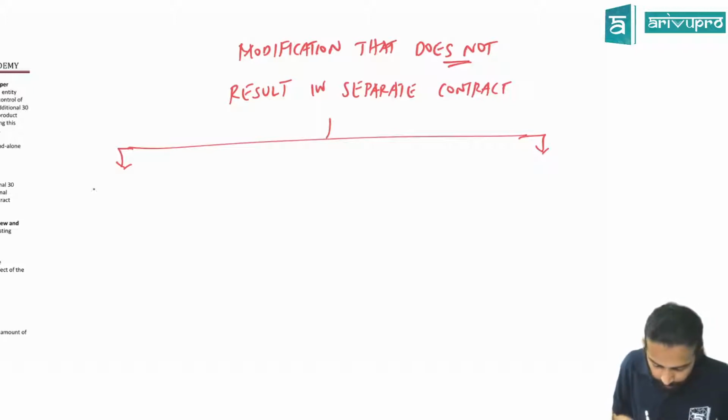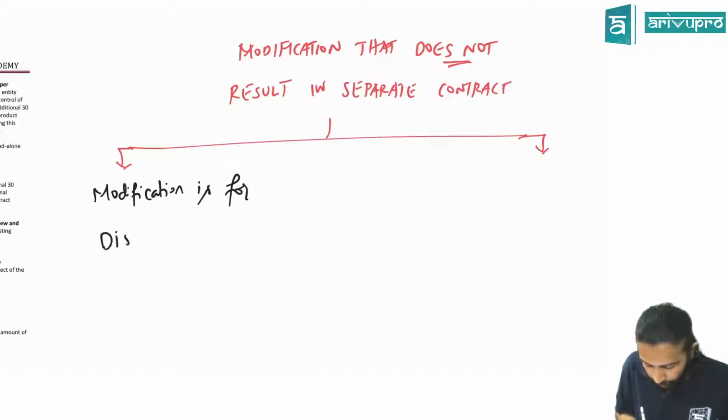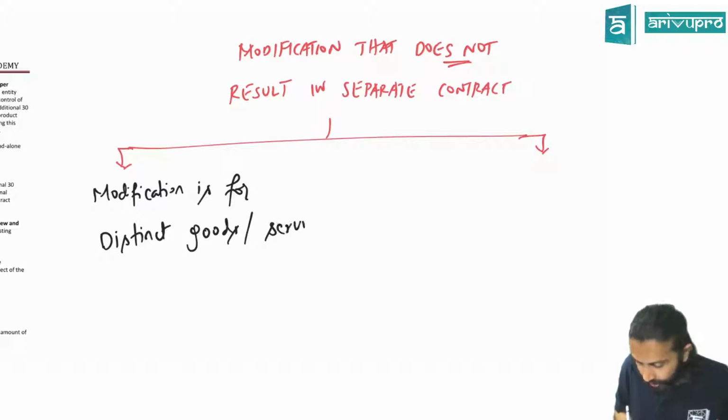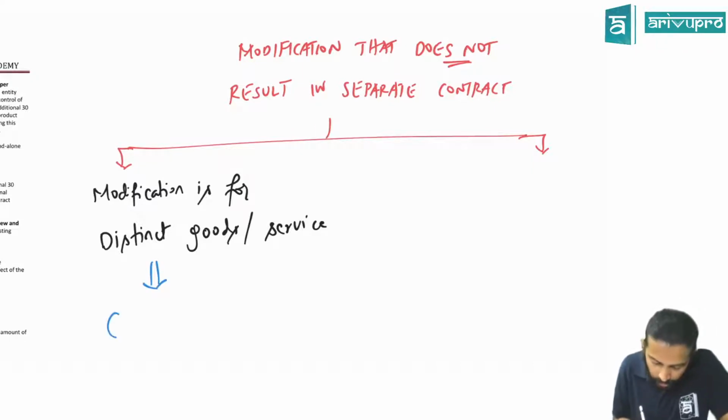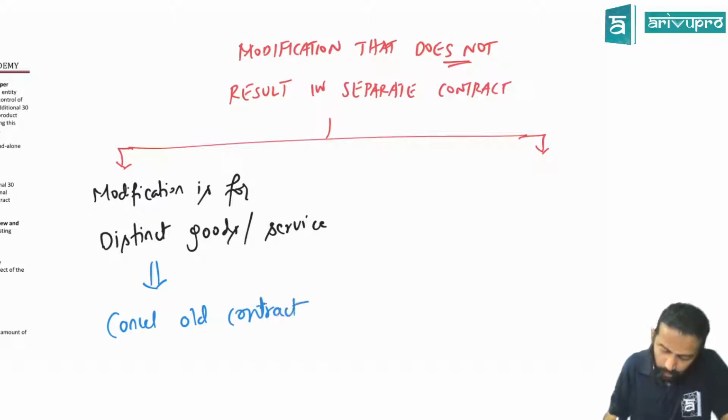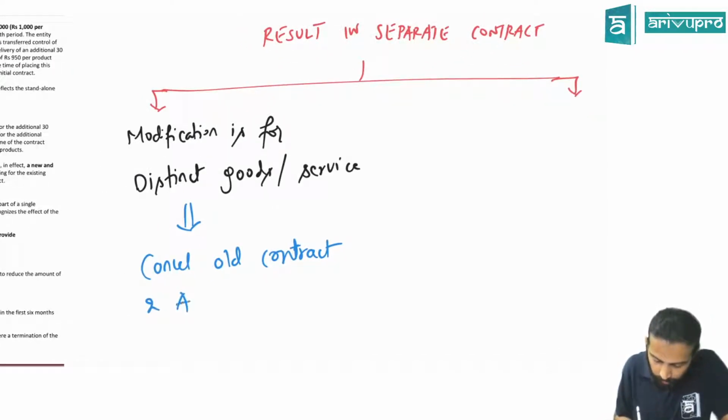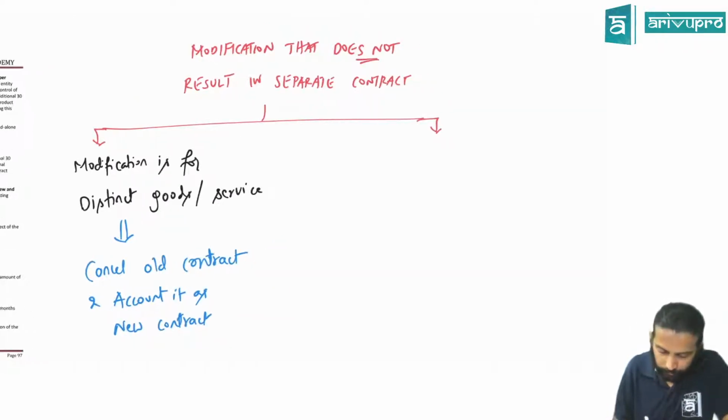If the modification is for distinct goods or services, then cancel the old contract and account for it as a new contract.